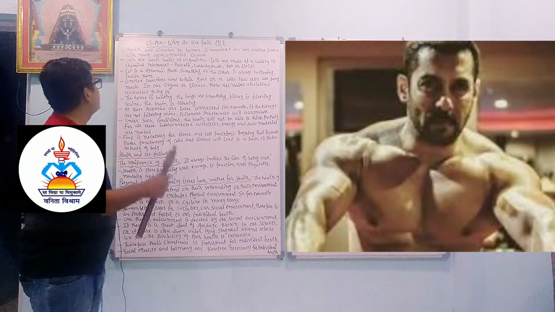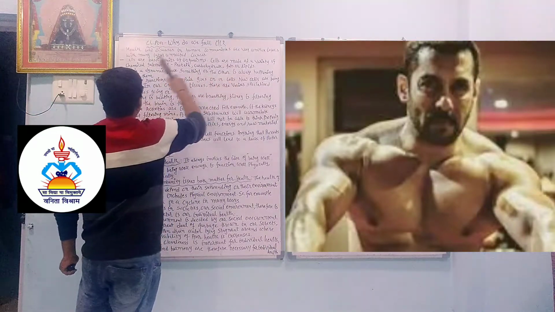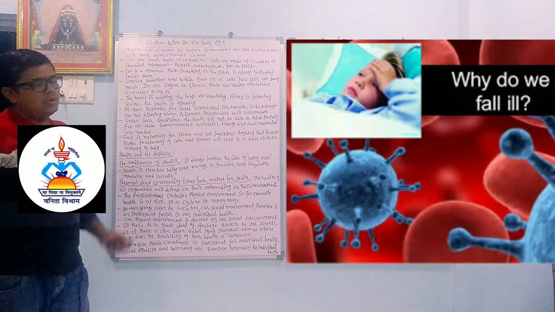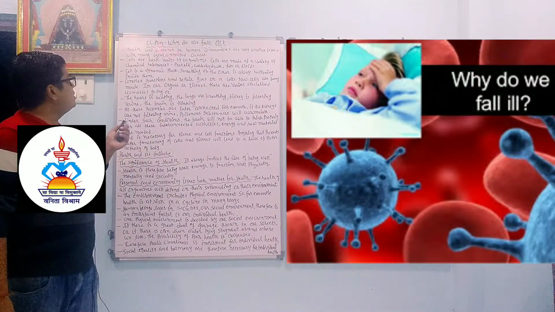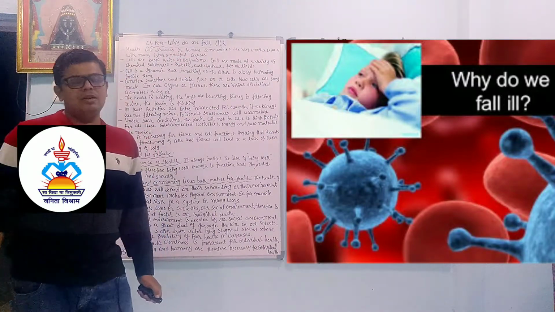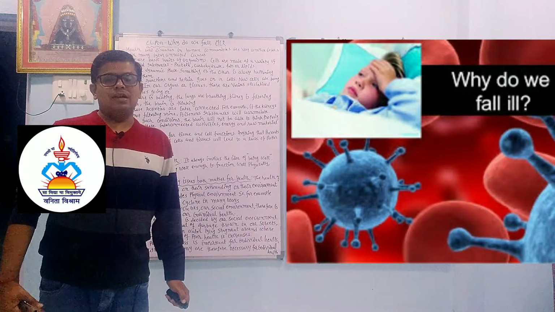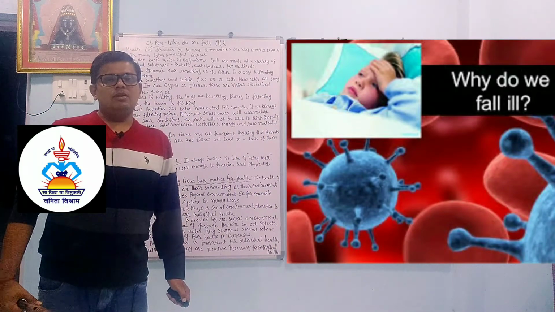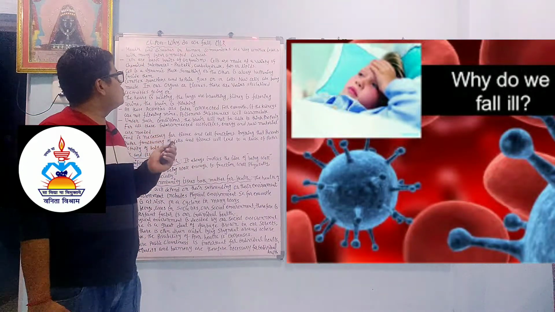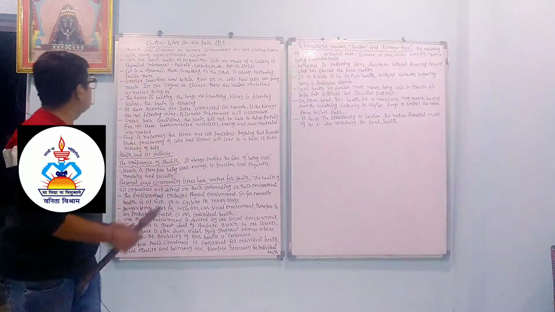So we will start. Health and disease in human communities are very complex issues with many interconnected causes. We discussed already that if some person is looking healthy, it does not mean that he is a healthy person. In the same way, disease is also a complex issue, interconnected with so many causes.